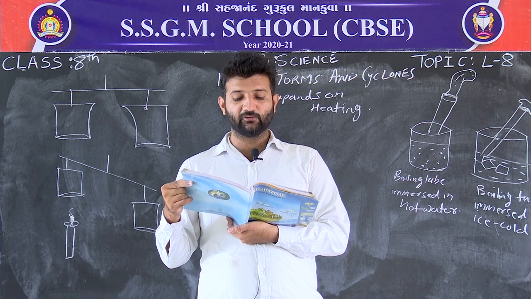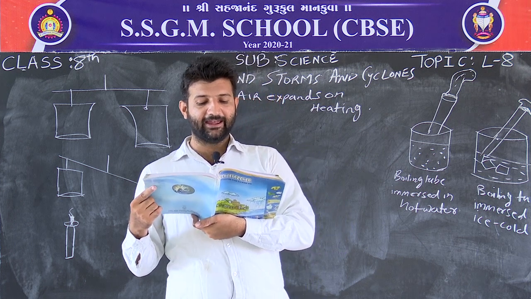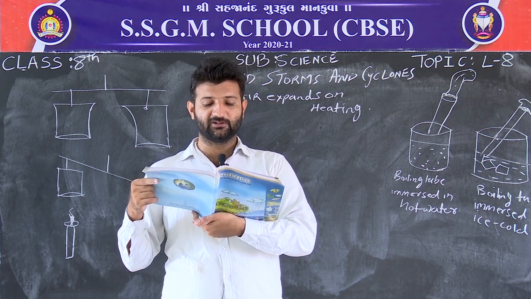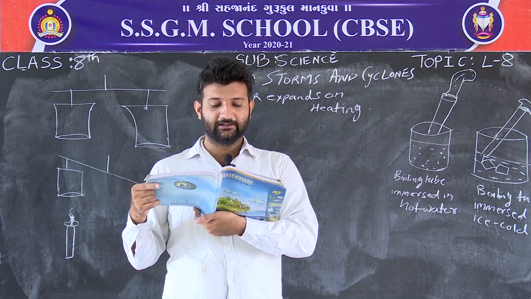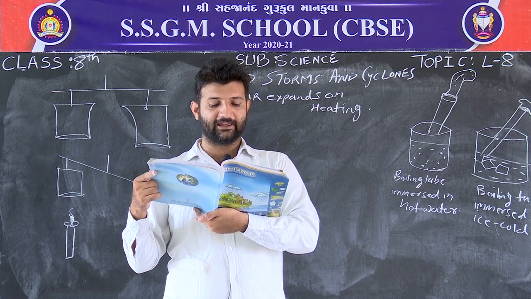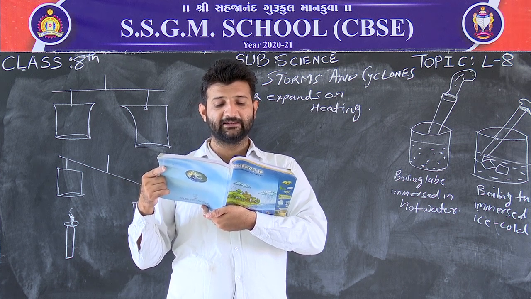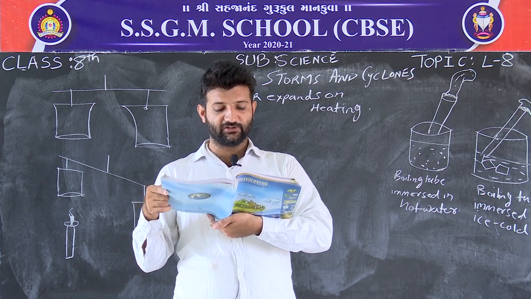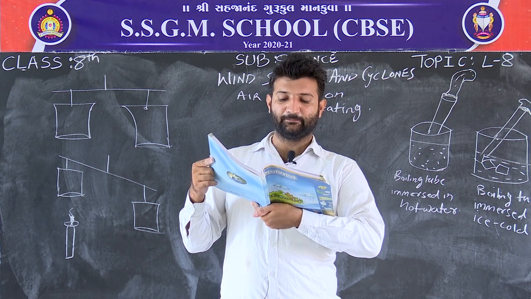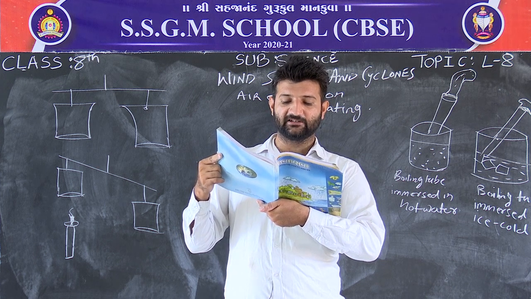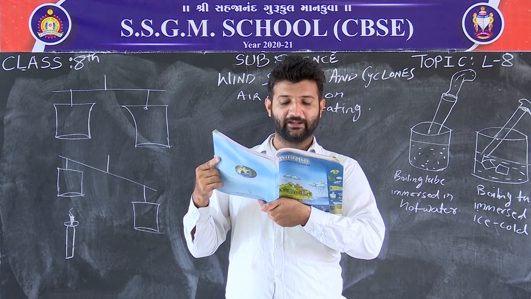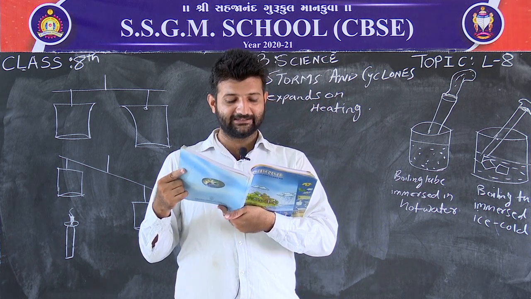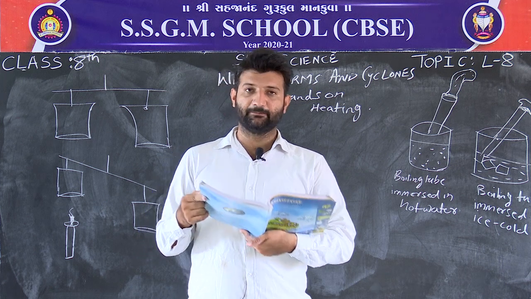Also, it is important to remember that on heating, the air expands and occupies more space. When the same thing occupies more space, it becomes lighter. The warm air is therefore lighter than the cold air. That is the reason that the smoke goes up. In nature, there are several situations where warm air rises at a place. The air pressure at that place is lowered. The cold air from the surrounding area rushes in to fill its place. This sets up convection in air, as you learn in chapter 4.